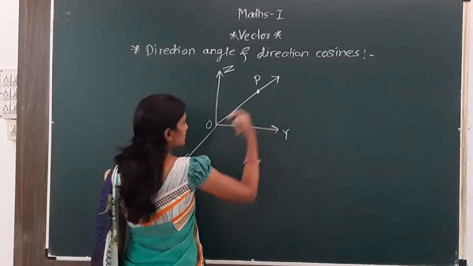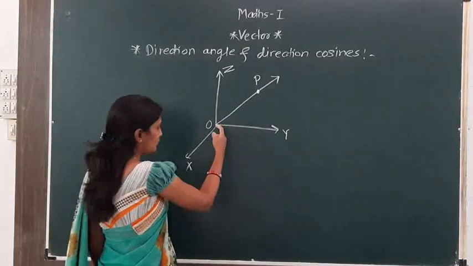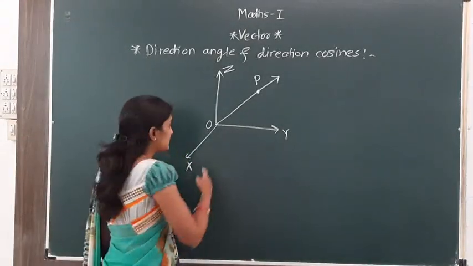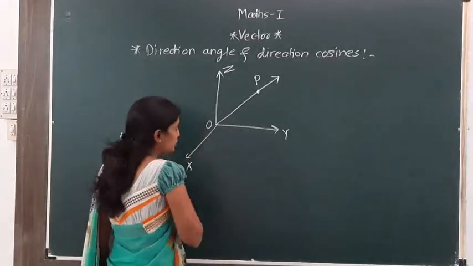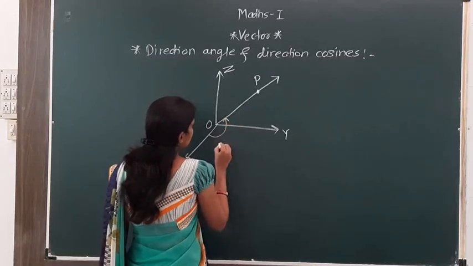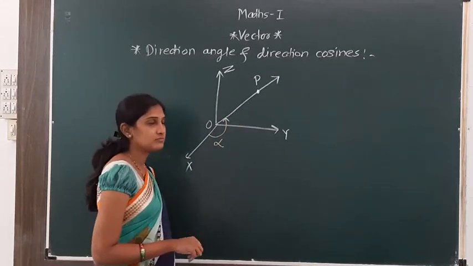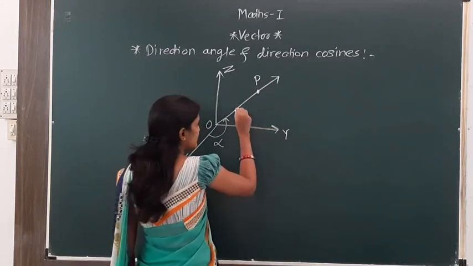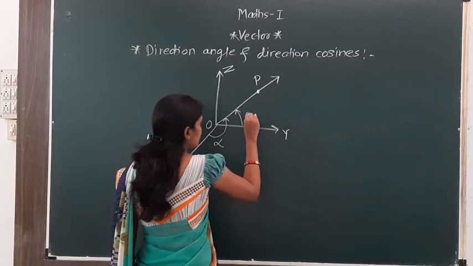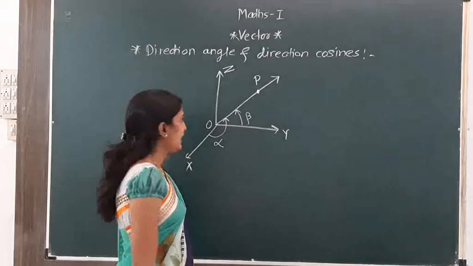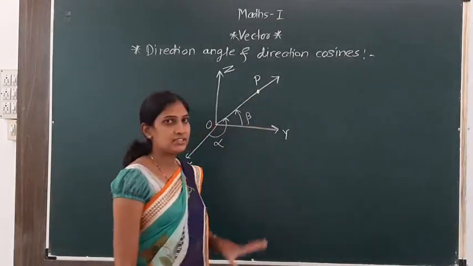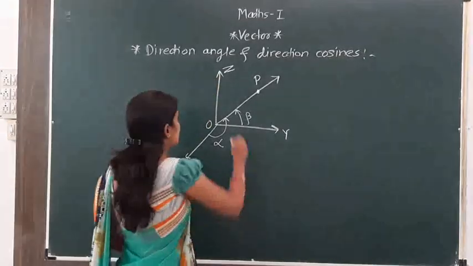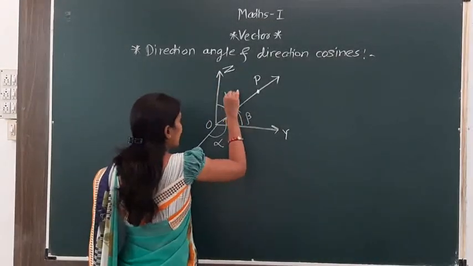This vector makes an angle with the positive x-axis, which is alpha. It makes an angle with the positive y-axis, which is beta, and it makes an angle with the positive z-axis, which is gamma.